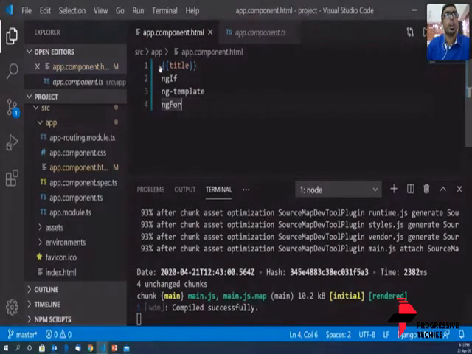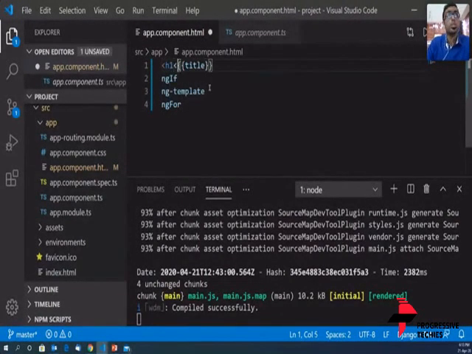So it says project ngIf, ng template, ng switch. That's exactly what we typed here. So let's go back there and put it up in an H1 so that it becomes more visible.